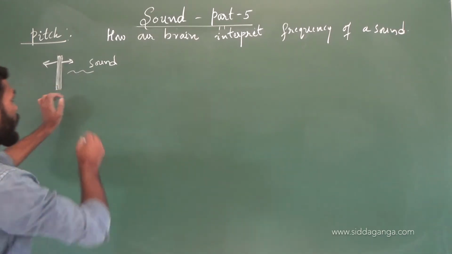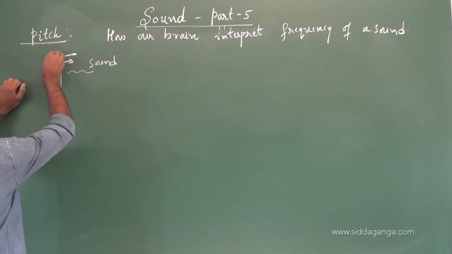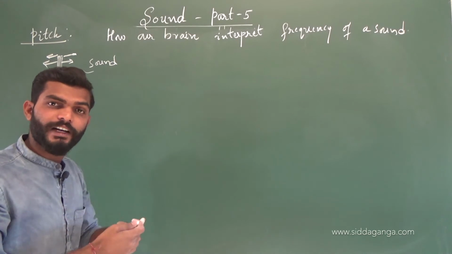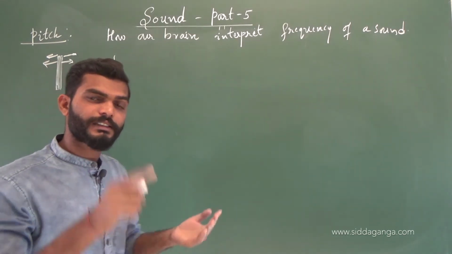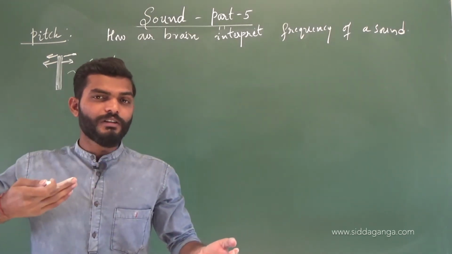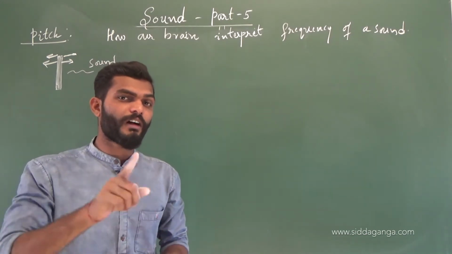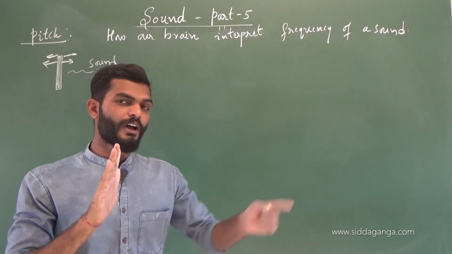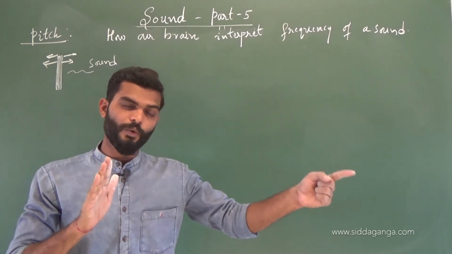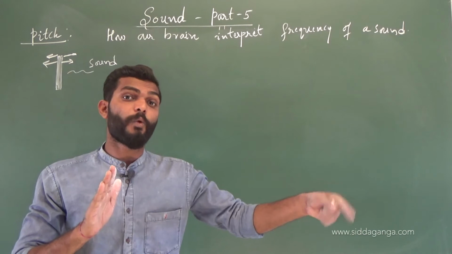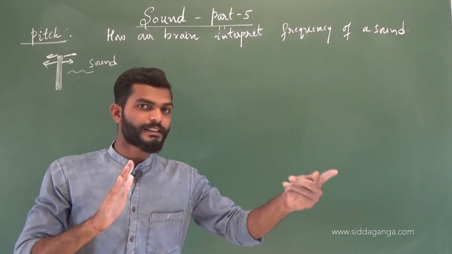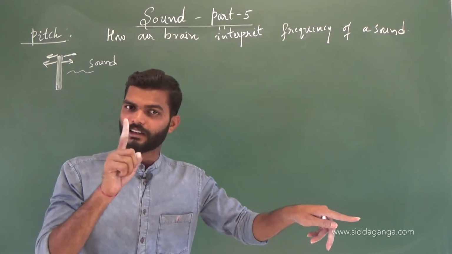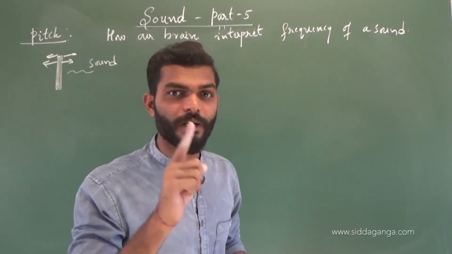We know that each vibration can do what? It can do compression as well as rarefaction. The front motion causes compression, the back motion of that vibrating object causes rarefaction. So one oscillation of that vibrating object produces one compression, one rarefaction, or else one wave, one sound wave. One sound wave is produced by one oscillation of the vibrating object.